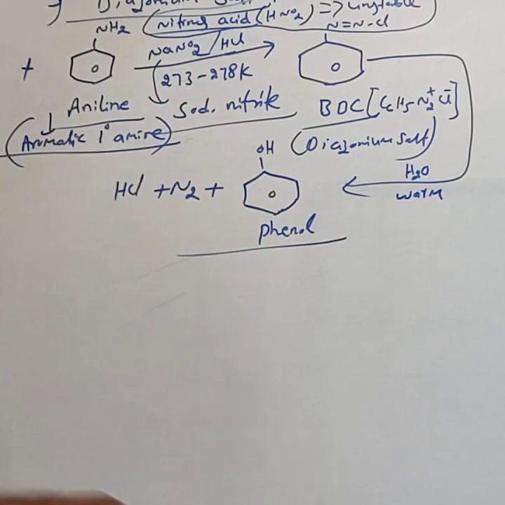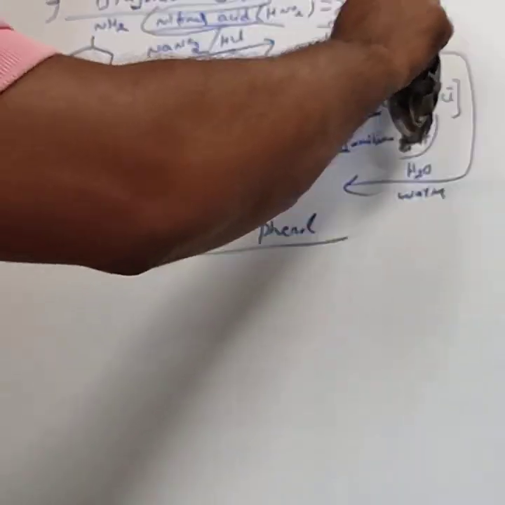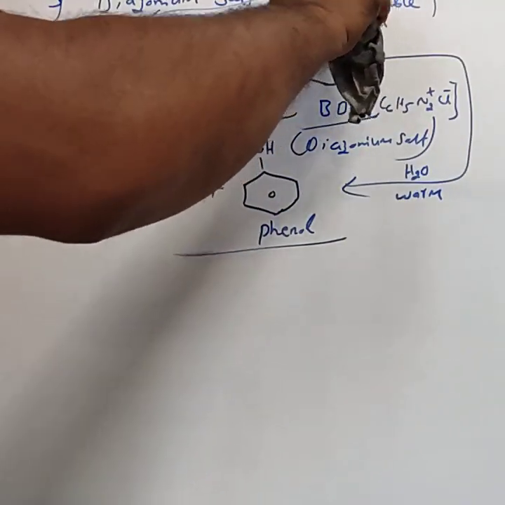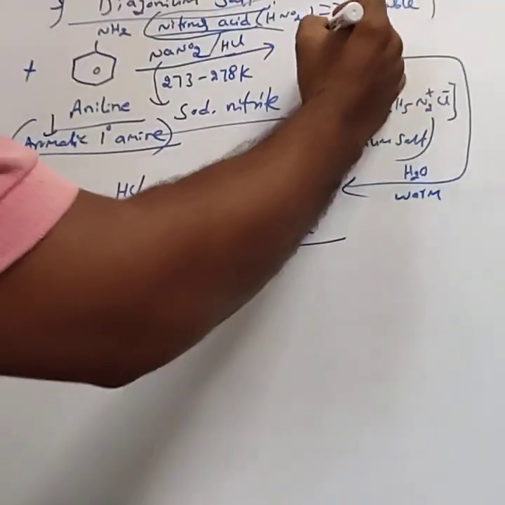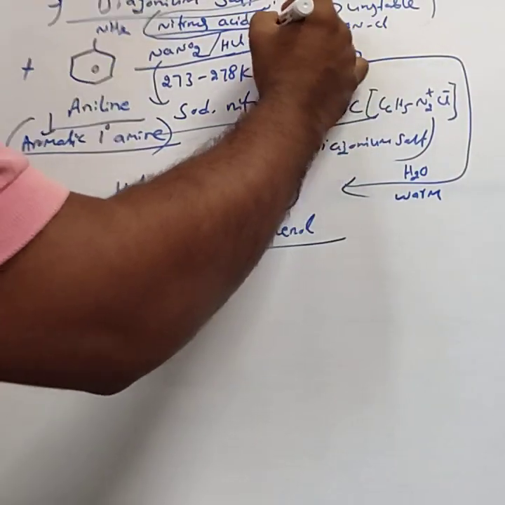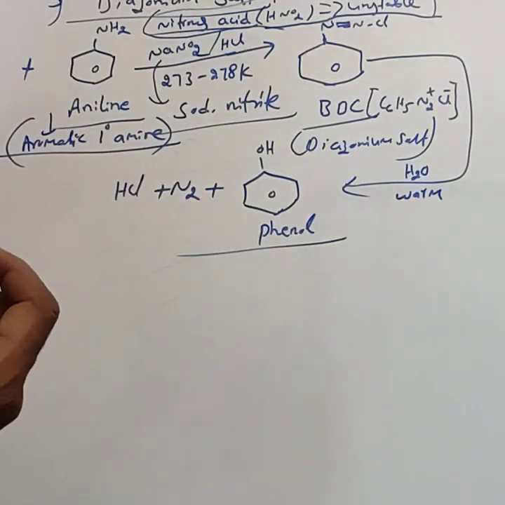This is unstable. Hence it is prepared in situ whenever we require nitrous acid. At that time only nitrous acid should be prepared. How can we prepare that nitrous acid? By treating sodium nitrite with HCl.